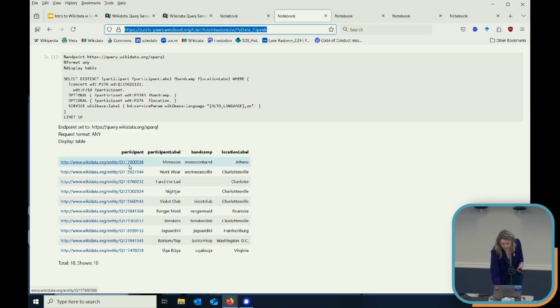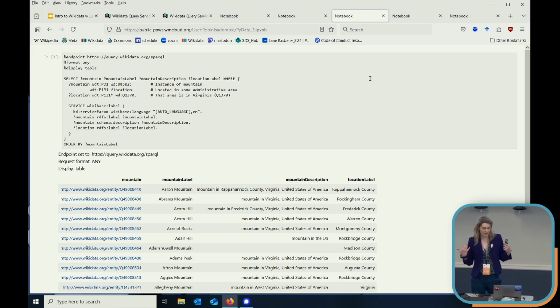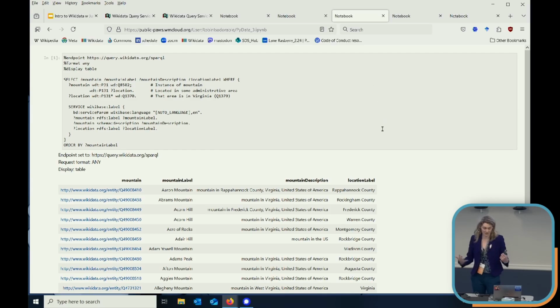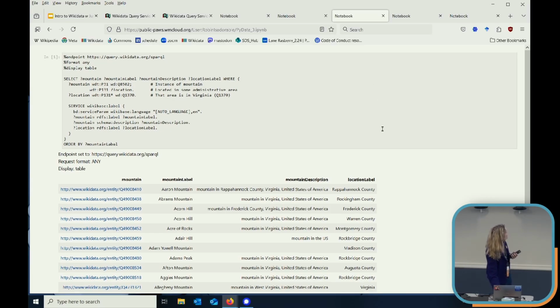These are also going to be using the SPARQL kernel, but just some examples of showing, for example, a number of different mountains in Virginia and where they are, or a description of the mountain. So you can see where they are, the name of the mountain, and a link to the entry.